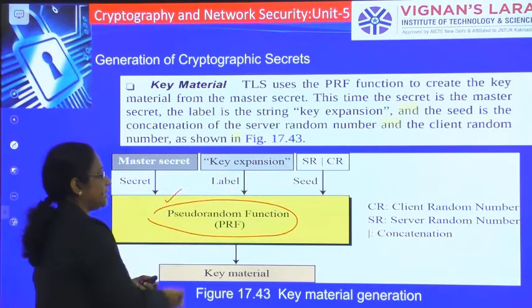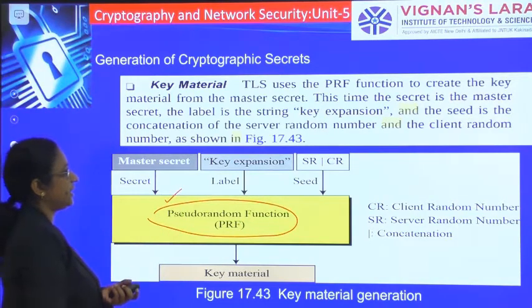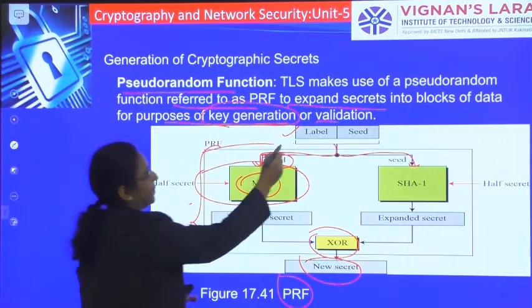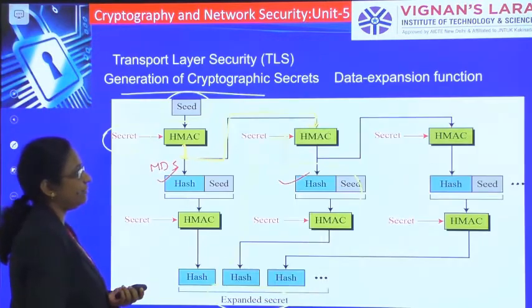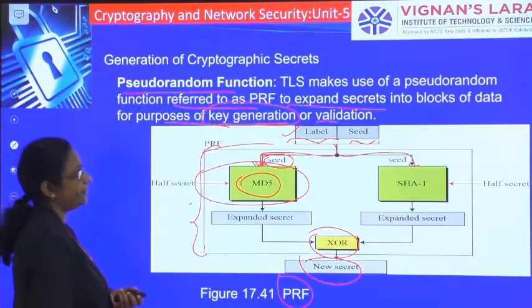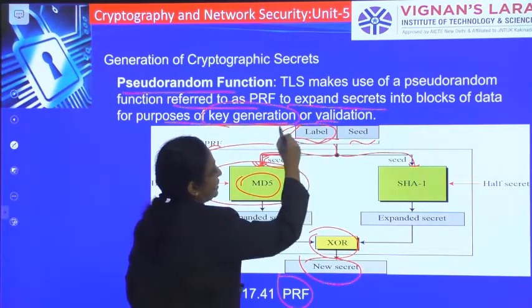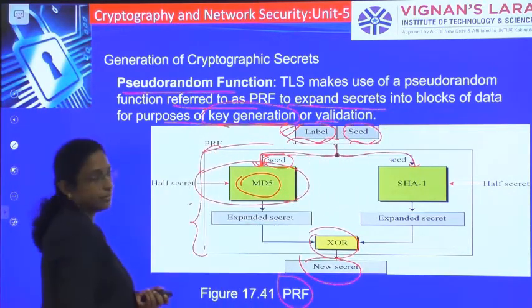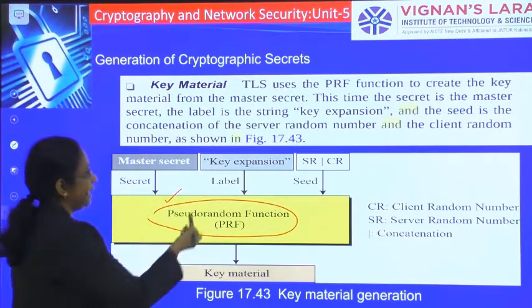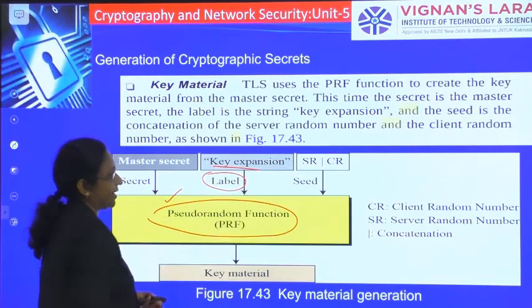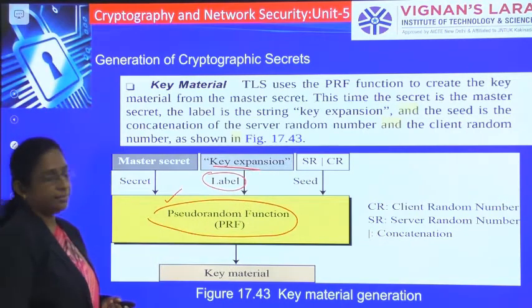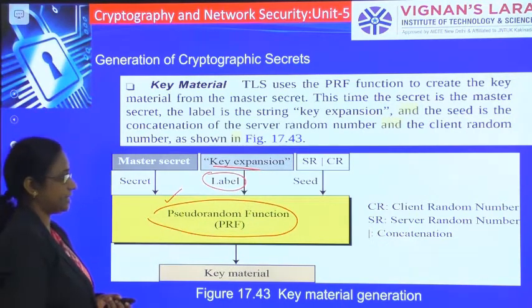For this random function, we are saying there is a label and a seed. What will be your label? The label is a string called key expansion.